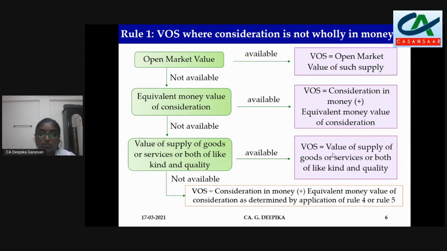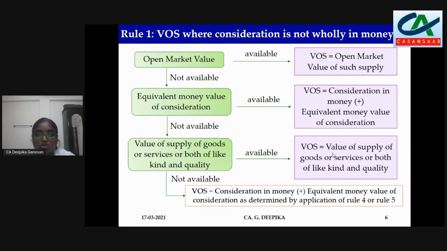If that is also not available, value of supply of goods or services or both of like kind and quality, that is similar in nature. So you're not able to find out the value for one product, for one mobile phone. Say same features, characteristics which are present in another model of a mobile phone. So that value you take and adopt that.